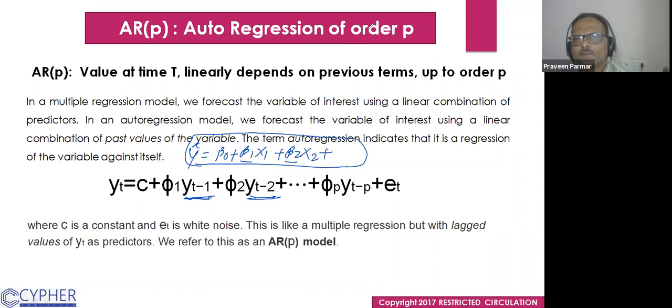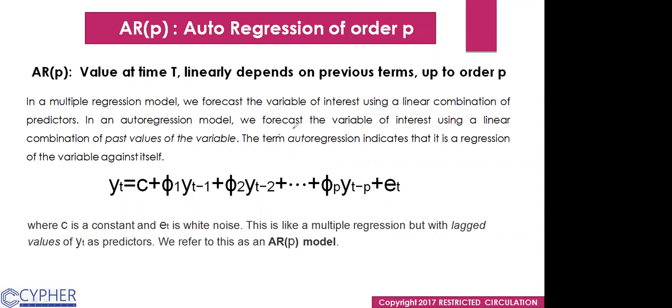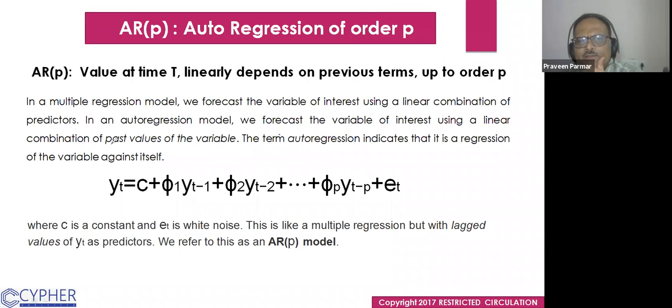Yes, sir. So it is the autoregression, because we forecast the variable of interest using a linear combination of the past values of the variable. The term autoregression indicates that it is a regression of the variable against itself. Here c is a constant, like beta 0, and et is the white noise.